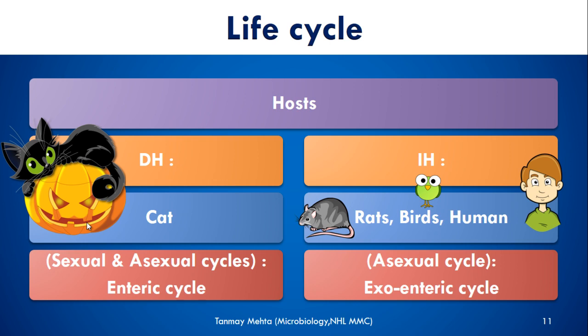Now come to the heart of the parasite, that is the life cycle, and we know that to understand the life cycle, first we have to go through the hosts. The definitive host is the cat, in which both sexual as well as asexual cycles will happen, and it is usually seen in the intestine. While the intermediate host, which is usually rat or birds, but accidentally human also, has only the asexual cycle, and it usually happens outside the intestine.